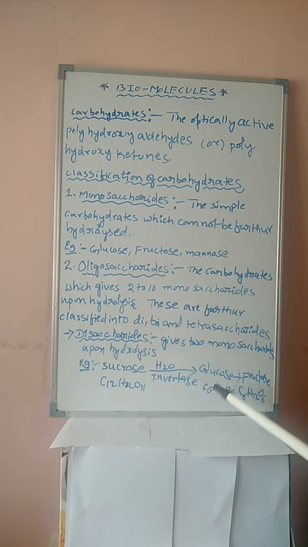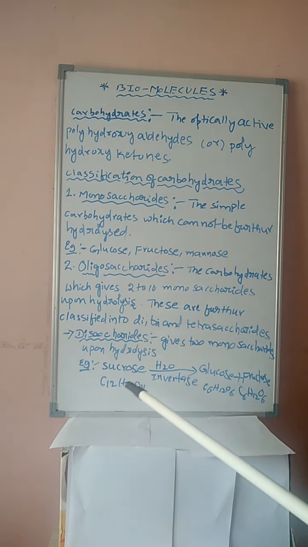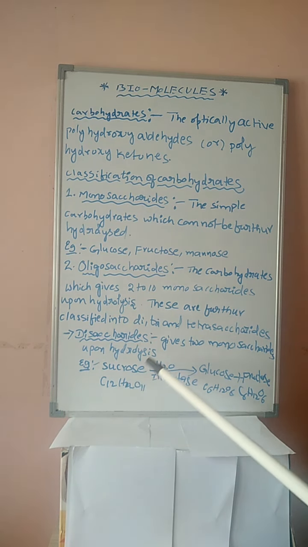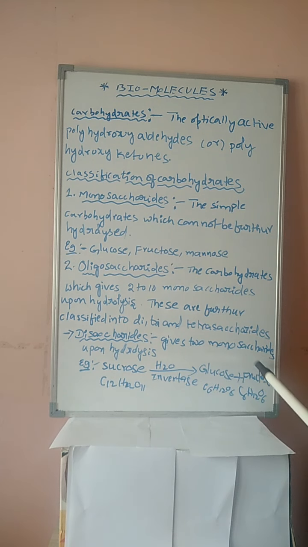Glucose formula C6H12O6, fructose formula C6H12O6. Both have the same molecular formula but differ in structural arrangement. Therefore, sucrose is a disaccharide.